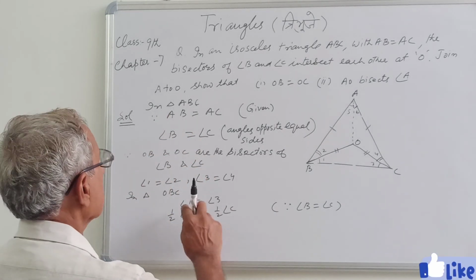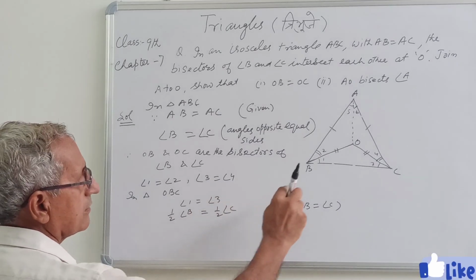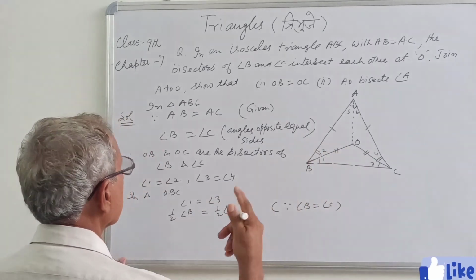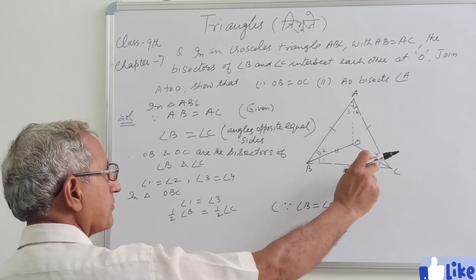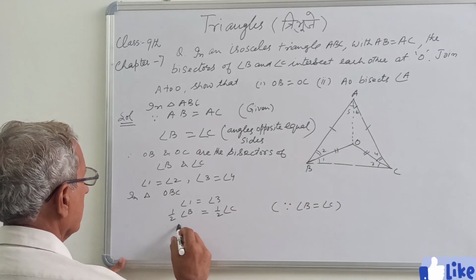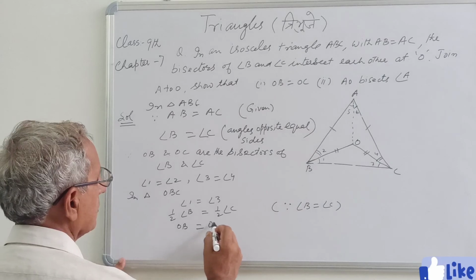So 1 equal to angle 3. Therefore, opposite sides of angle 1, that is OC, and opposite angle of 3, that is OB. So therefore, OB equal to OC.